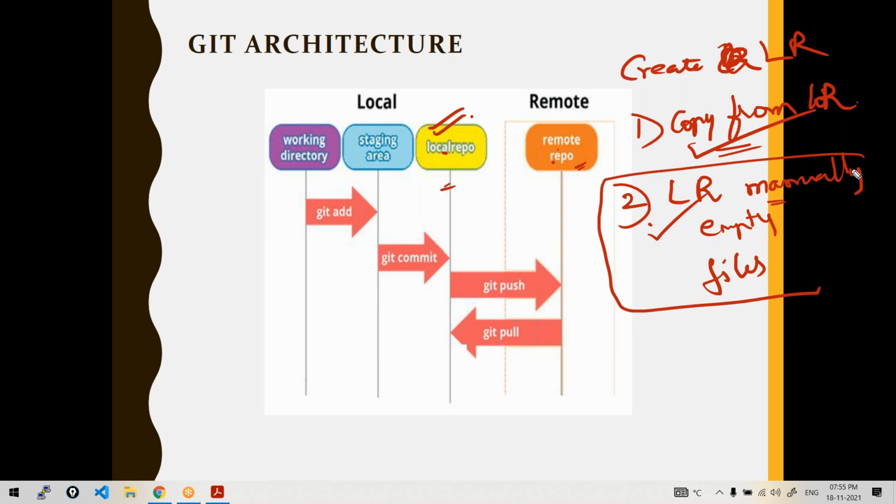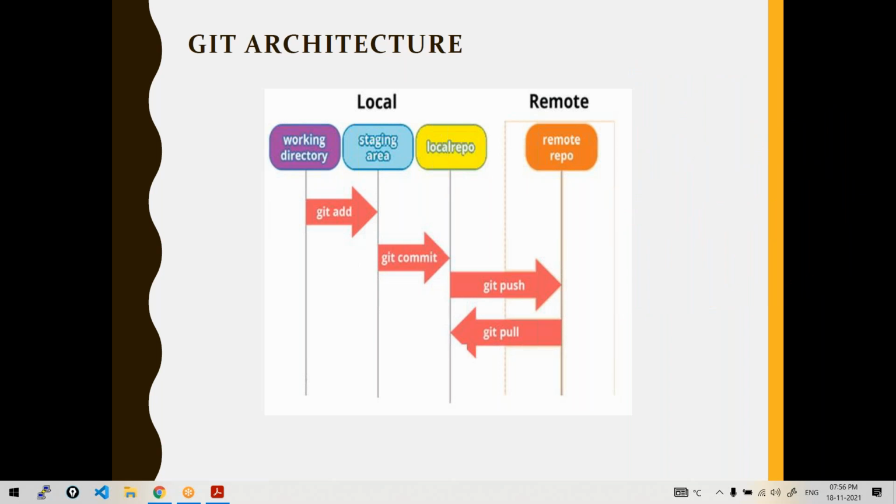First, we'll take up this scenario today, and this scenario maybe tomorrow. So we'll start by assuming it's a completely new project. Let's say we are a team of 10 people. We'll be creating a local repository and then we'll push to remote. So this is one thing you need to note, an interesting part of how you create a local repository.